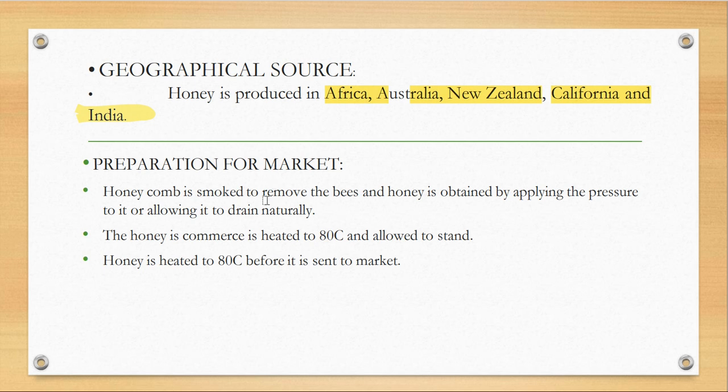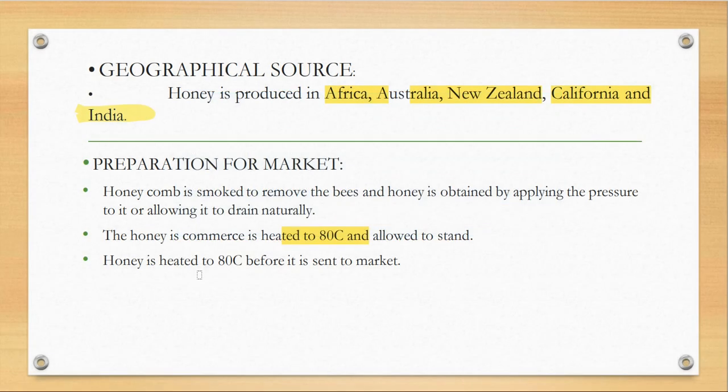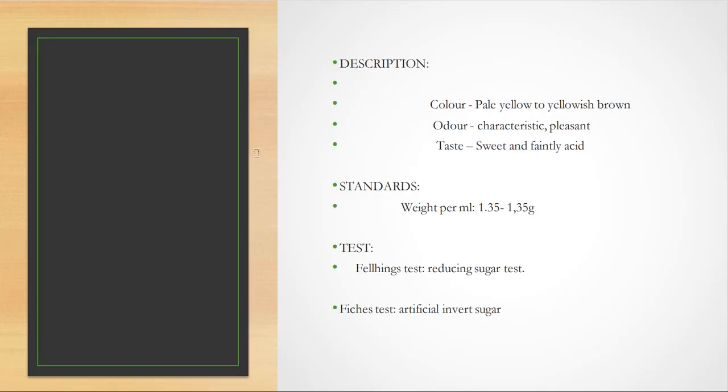So the honey is squeezed from the honeycomb after the bees are removed. Then the honey is heated to 80 degrees Celsius and allowed to cool. After purification it is sent to the market.